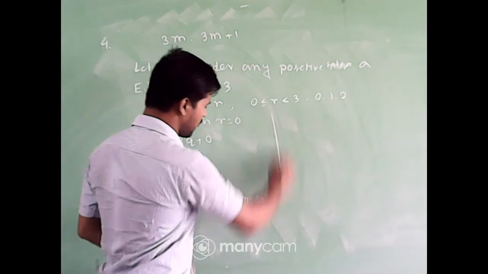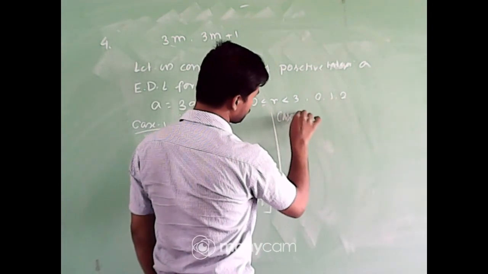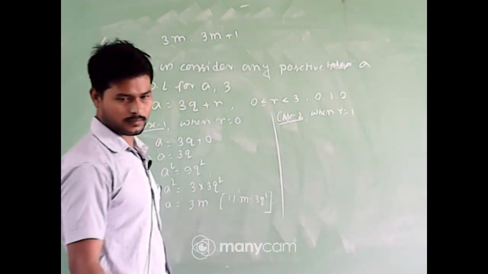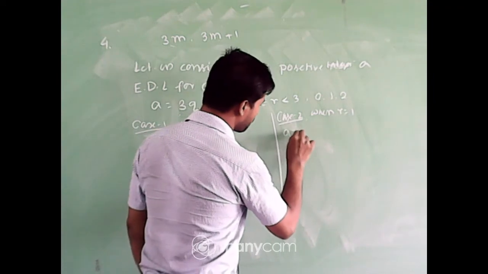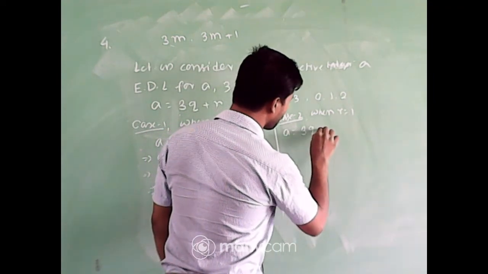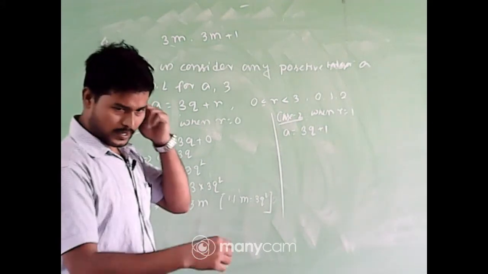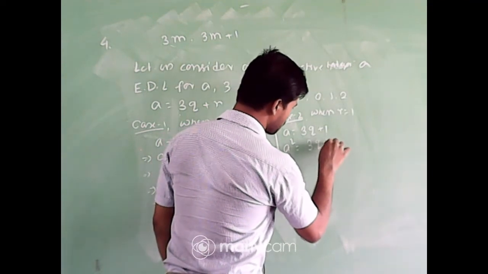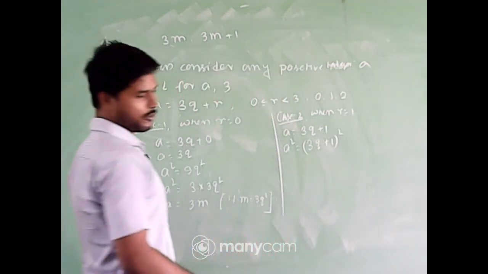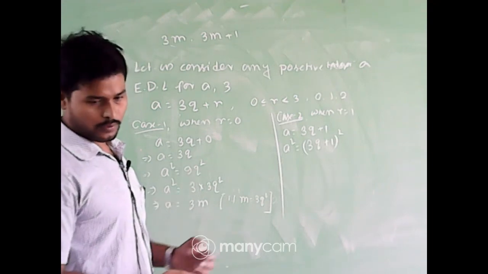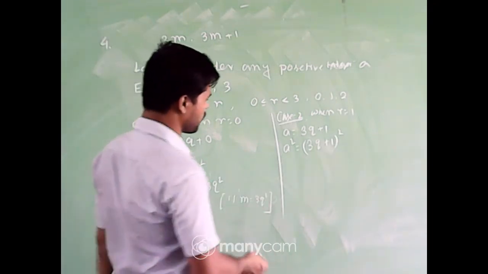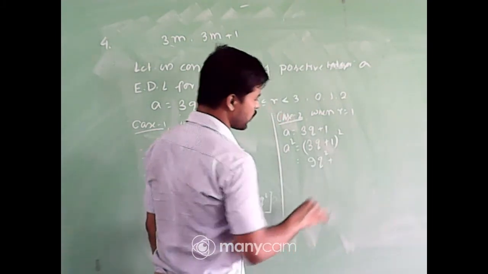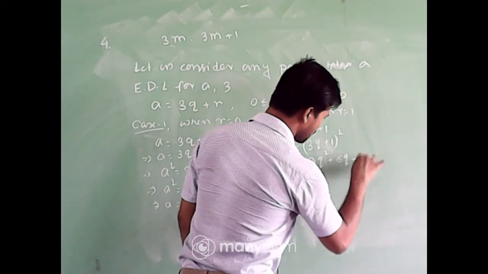Okay. Now go to step 2, that means case 2. If I take r equal to 1, then a will be of the form 3q plus 1. Again make it square. So a square will be 3q plus 1 whole square. Now we know a famous formula, a plus b whole square is a square plus 2ab plus b square. All of you know that. So that is 9q square plus 6q plus 1.